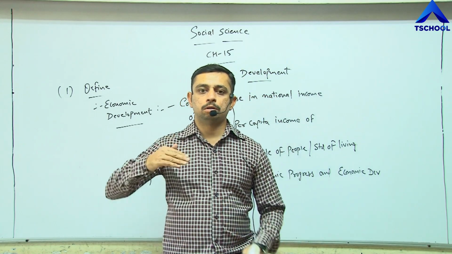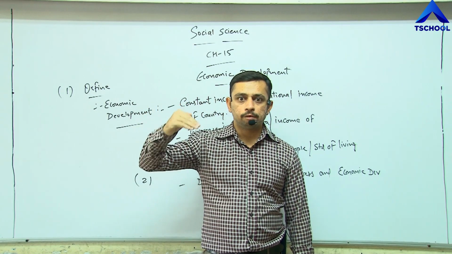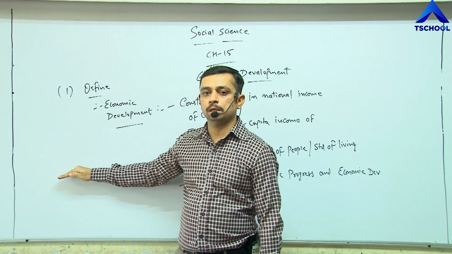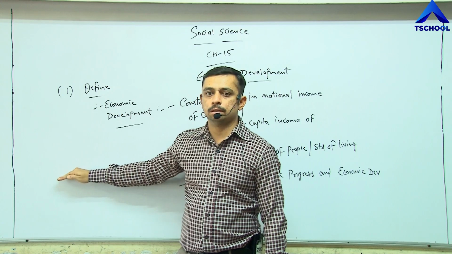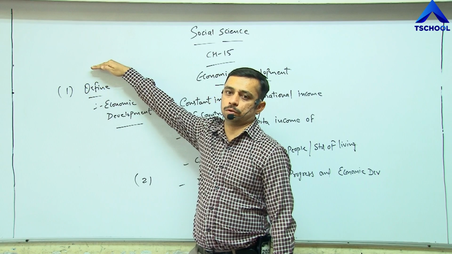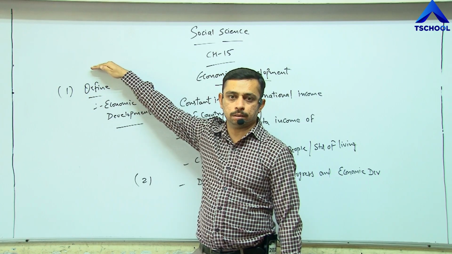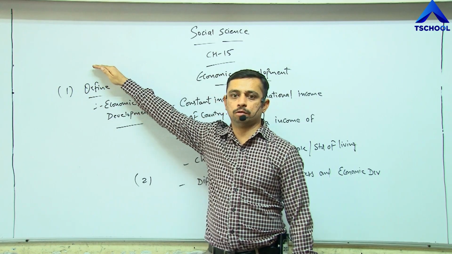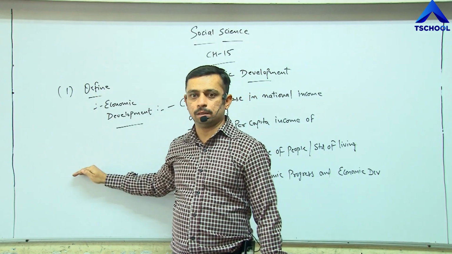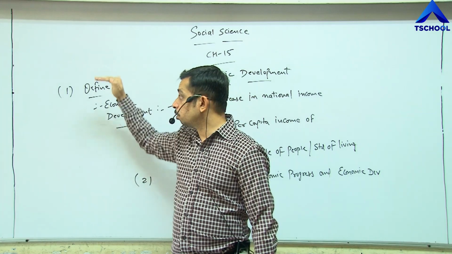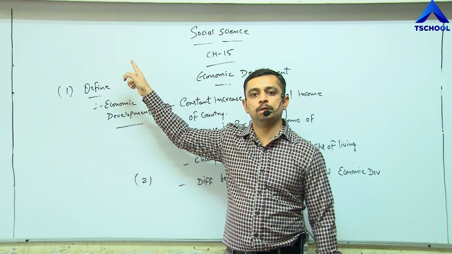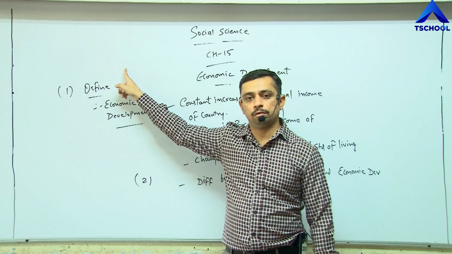Progress means a constant flow, and development means a specific level. If your income was 10,000, and now your income is 50,000, that is development. Today your income is 50,000. It doesn't matter what your income was in the past. It might be 10,000, 15,000 or 20,000. Today your income is 50,000 rupees, so that is your development.